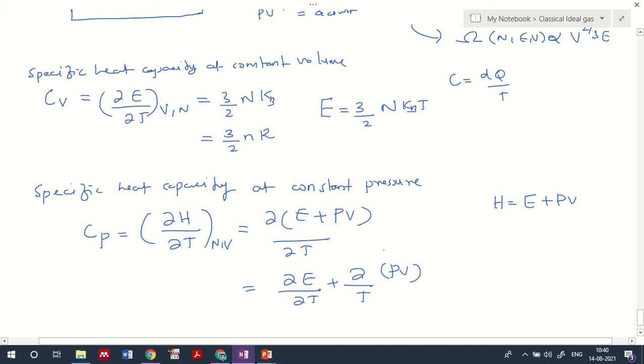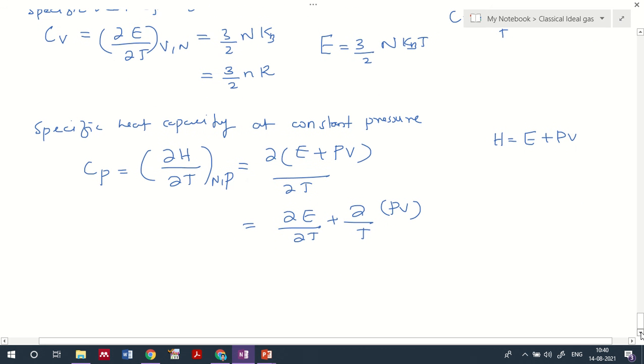Okay, sorry, in this case, it's a pressure that is the constant term over here, volume is the varying one. So I can substitute the term corresponding to that.